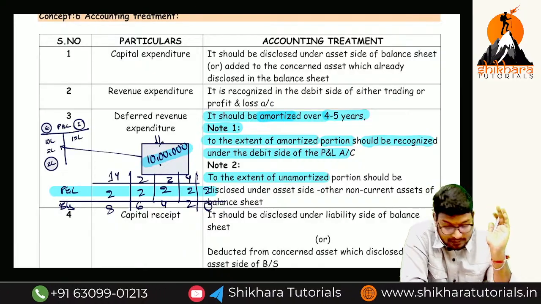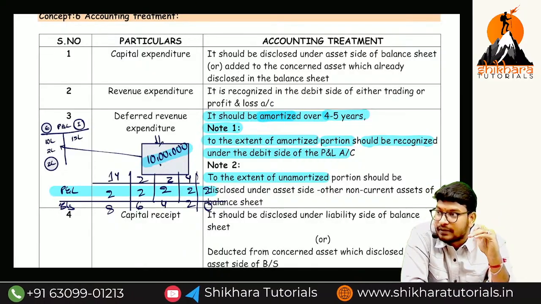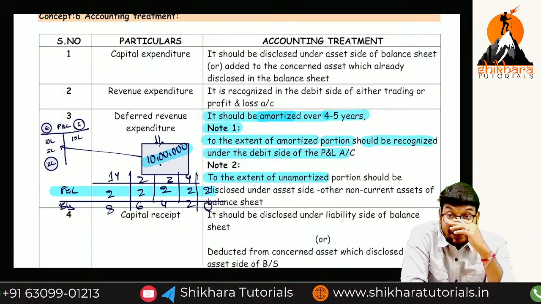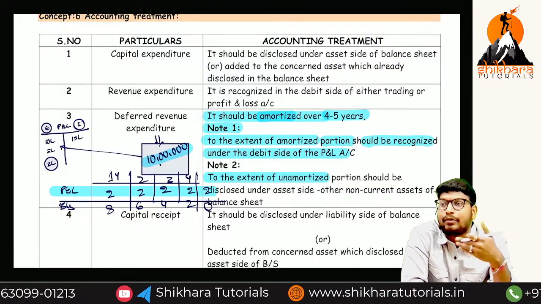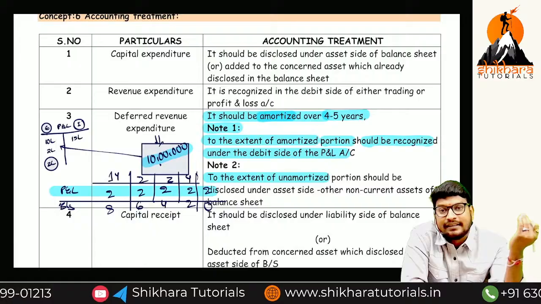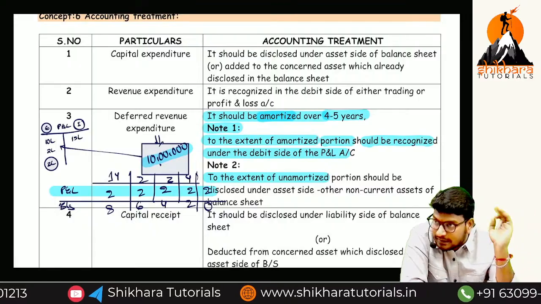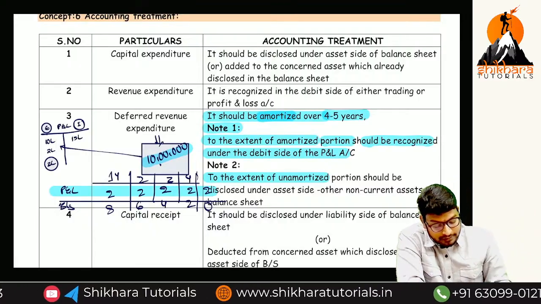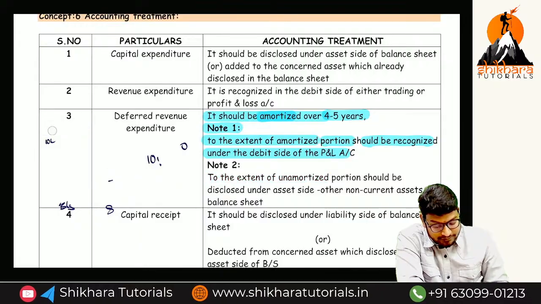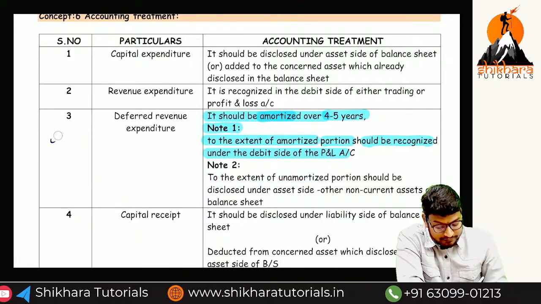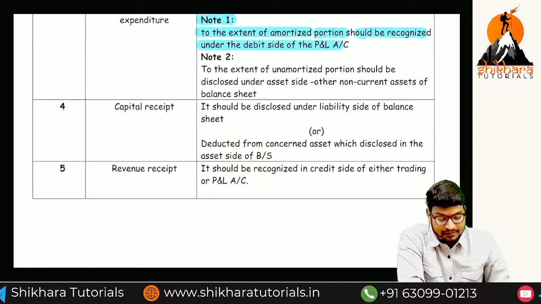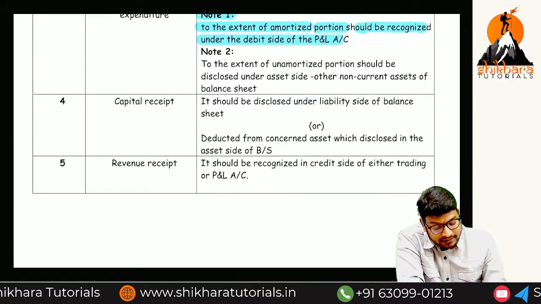Guys, okay? Once again, what is the process name? Amortization. The amount available in the P&L account is called amortized. The amount available in the balance sheet is called unamortized. Guys, okay? So this is the overall accounting treatment of which one? Revenue expenses or deferred revenue expenses? Deferred revenue expenses.